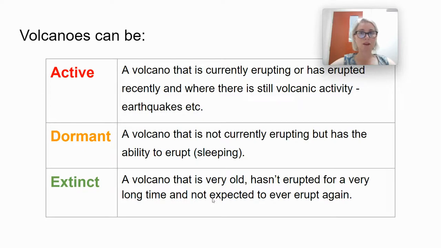Guys, that's a bit of a rundown on the different types of mountains and a little bit of a peek into volcanoes.